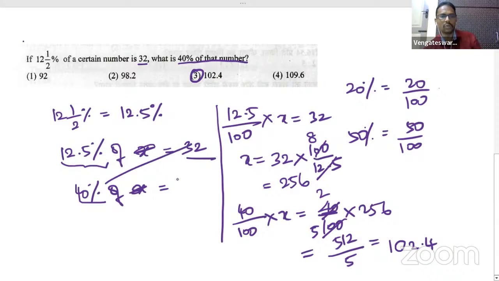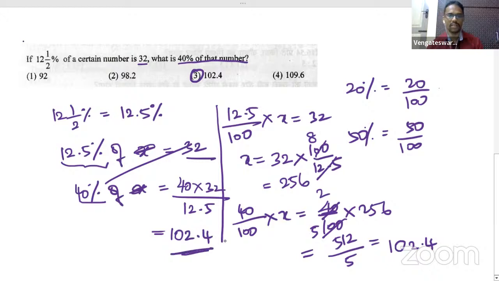So with this logic, what I can do is I'll directly do the computation. So 40 into 32, 40 into 32 divided by 12.5. I can do this directly and get the answer. So when you do this, you'll again get the answer as 102.4 directly. That's it. All right, yes. So I don't have to get the value of x. I'm bypassing that step and getting the answer directly, because my question is not asking me anything about what is that number. All my question is asking us is what is 40% of the number.